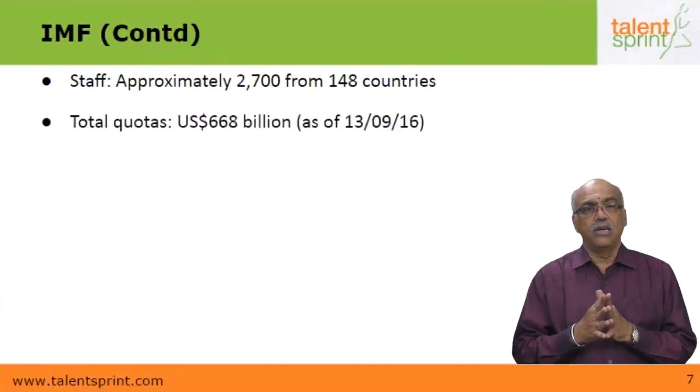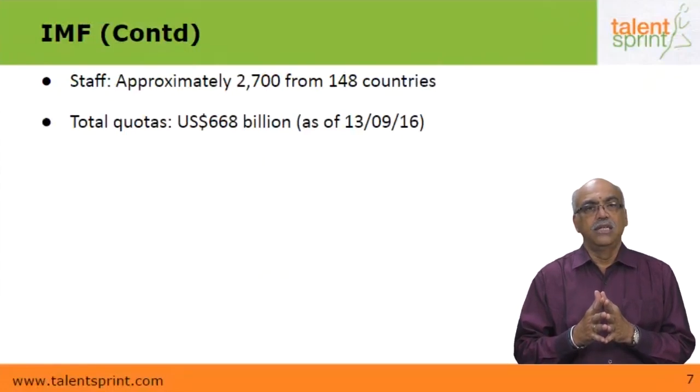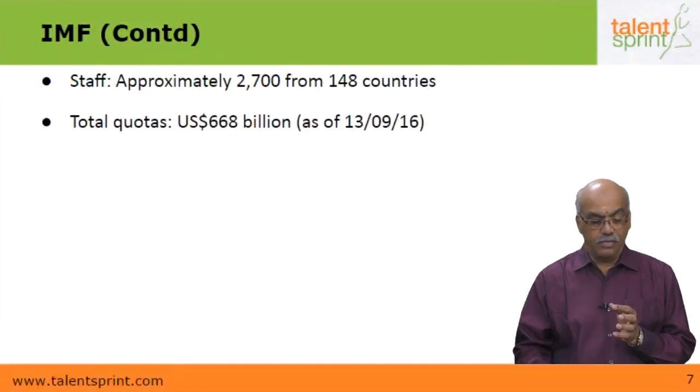The total quotas, or what is the quota here, is that the quota is the amount of loan that can be given by the IMF at any point in time. So the total quota is about $668 billion as of the 13th of September 2016. $668 billion is a huge amount of money, as you can very well understand, and this was the quota decided by the IMF as of the 13th of September 2016.